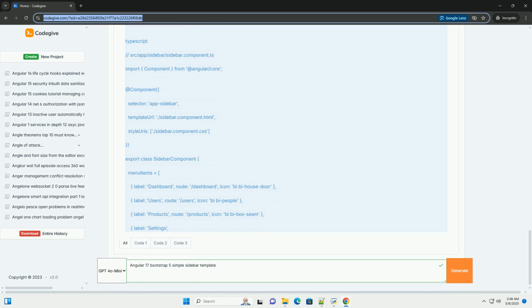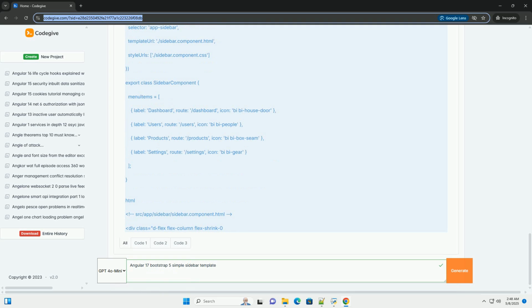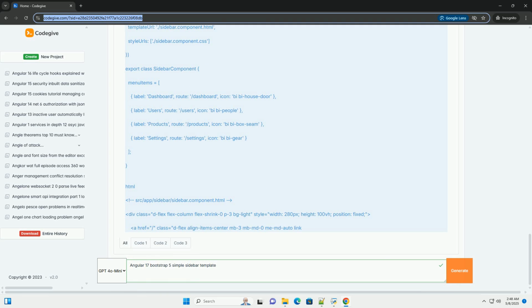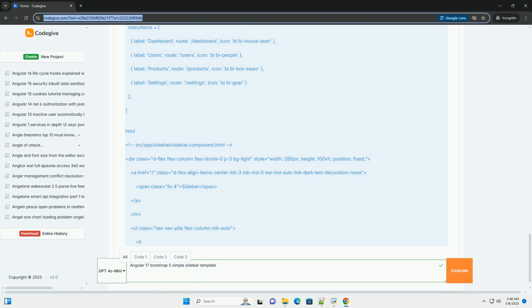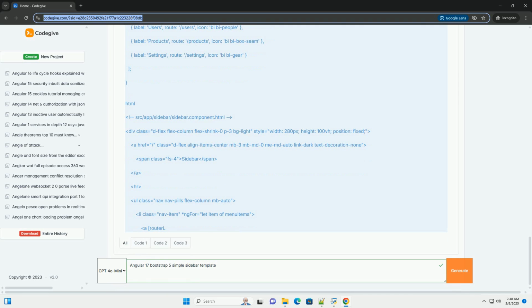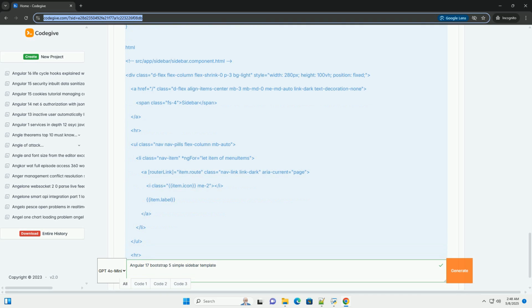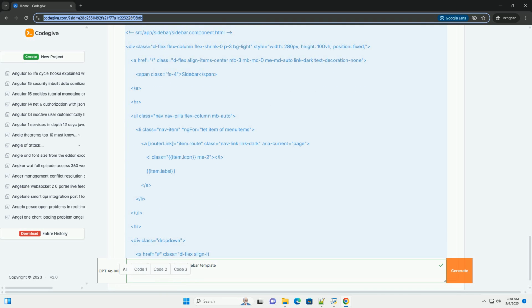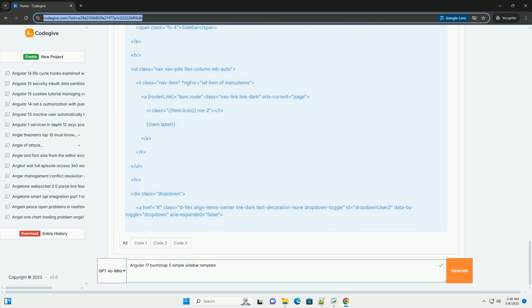Step 1. Create a new Angular project. Open your terminal and use the Angular CLI to create a new project. The CLI will prompt you with questions. Choose: Would you like to add Angular routing? Yes. Which style sheet format would you like to use? CSS, or SCSS, if you prefer.